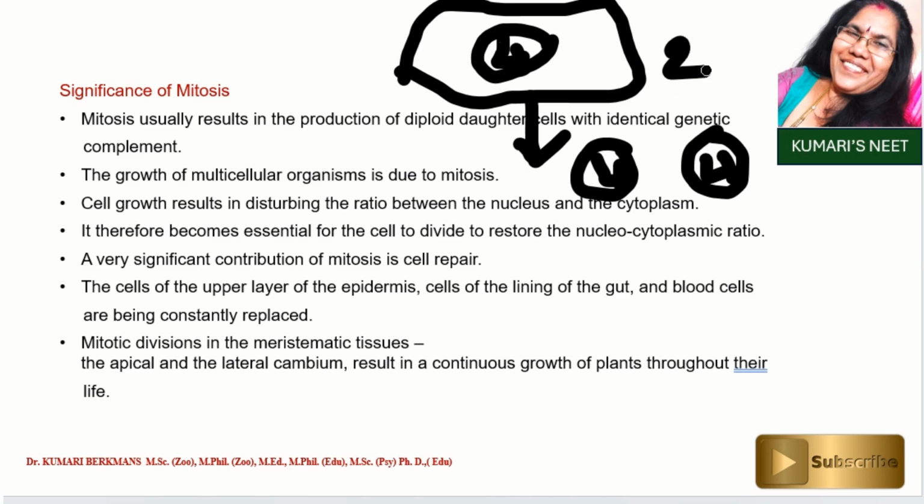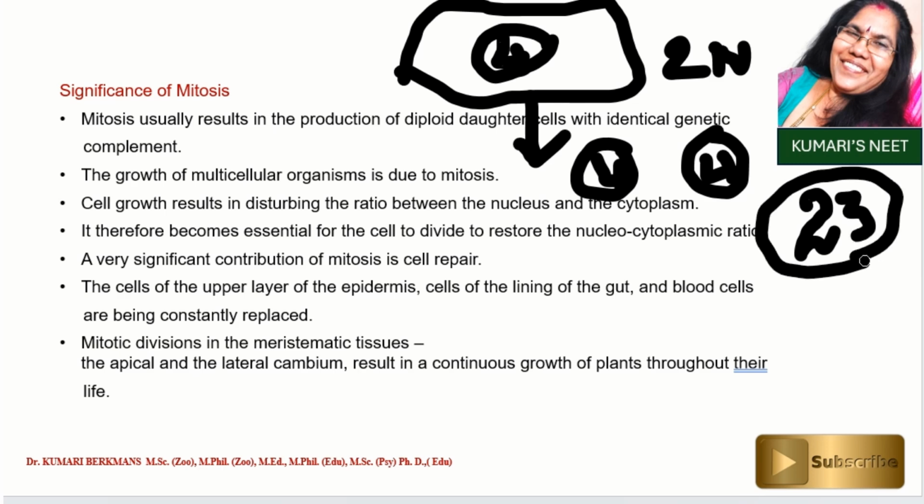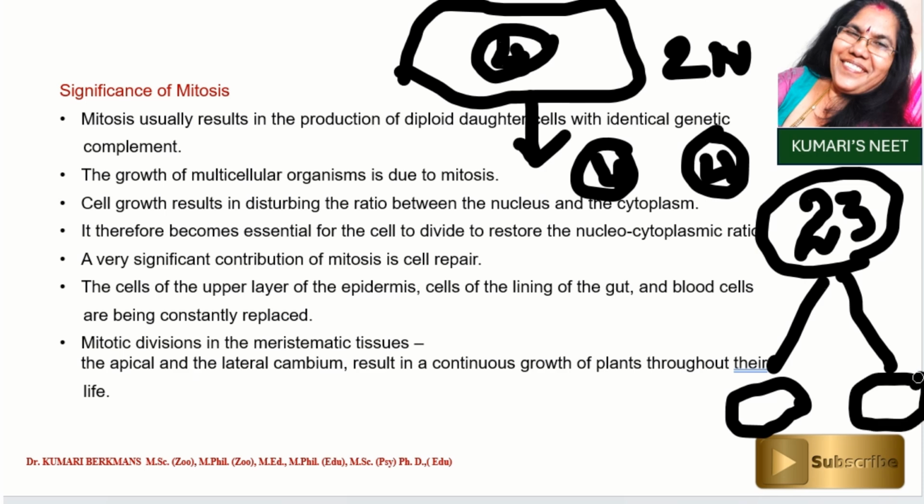So what is the 2n number? I told you the human chromosome number is 23 pairs in each and every cell, isn't it? So after karyokinesis of mitosis, this daughter cell possesses 23 and this daughter cell also possesses 23 chromatins. Then they replicate and form the chromosomes. So 23 pairs of chromosomes will be here, and here also 23 pairs of chromosomes. So totally 46 chromosomes. This is called the 2n number.